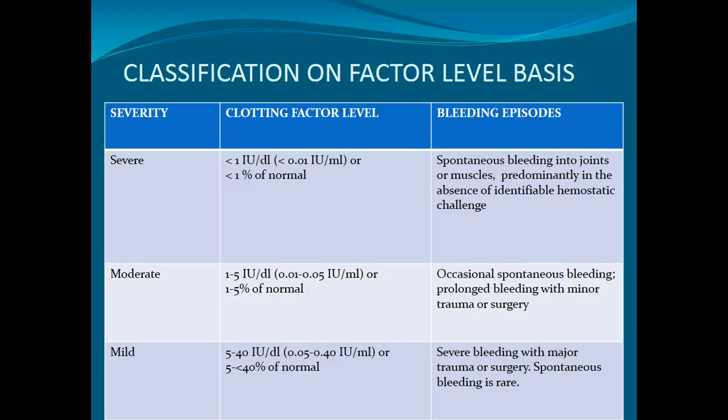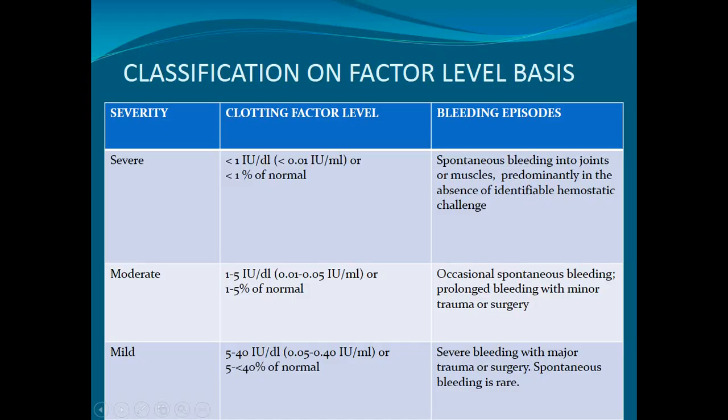Hemophilia A is classified into three categories: mild, moderate, and severe. Mild means factor 8 is at 5 to 40% international units per deciliter. Moderate means 1 to 5%, and severe less than 1%. The concentration of factor 8 is normally between 40 and 150% international units per deciliter, but if it is between 5 and 40, it will be labeled mild. From 1 to 5 it is moderate, and less than 1% it will be classified as severe.